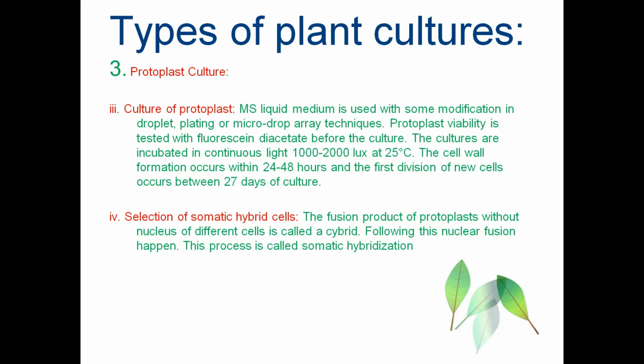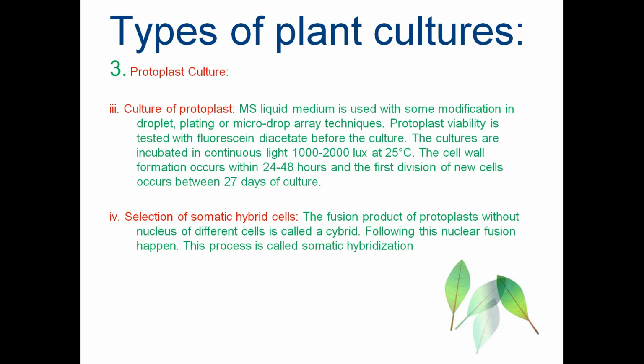The third stage in the protoplast culture is the culture of the protoplast. MS liquid medium is used with some modification. Protoplast viability must be tested with fluorescein diacetate before culturing of the protoplast. Cultures are incubated in continuous light of about 1000 to 2000 lux at 25 degrees Celsius. The cell wall formation occurs within 24 to 48 hours and the first division of the new cells occurs between 2 to 7 days of culture.